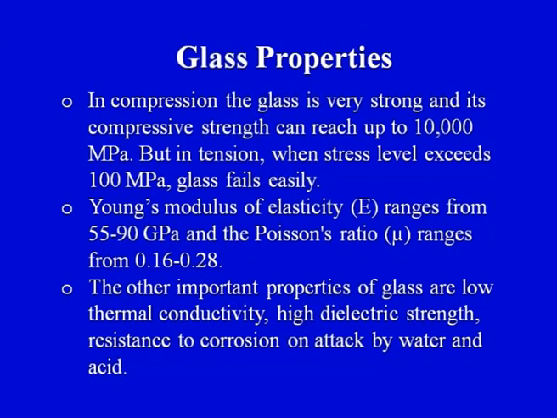Now we come on to the properties of glass. We have seen in the previous slide the structure of glass, that it has an amorphous structure, and we have tried to differentiate between the amorphous structure and the crystalline structure. In case of properties, we can see that in compression the glass is very strong and its compressive strength can reach up to 10,000 MPa. But in tension, when the stress levels exceed 100 megapascal, glass fails easily. So these are just the general data which has been provided.